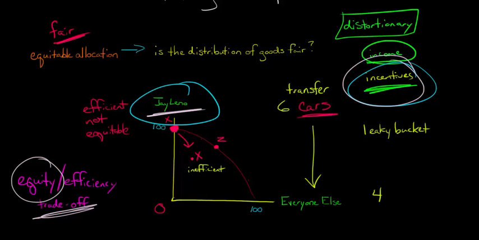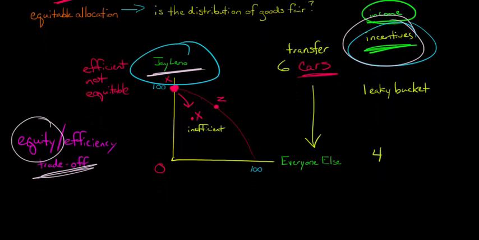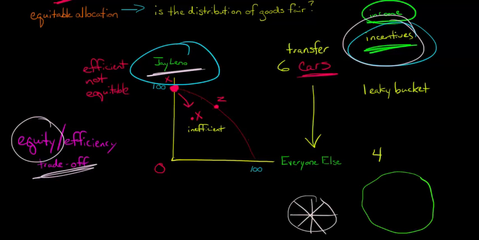So some people will say, look, what we need to do instead of thinking about this transfer business is think about how can we grow the pie? So if we think about it as a pie, right, with different slices of pie or a pizza, right? And you've got different slices. One way of thinking about it is, hey, is there some way I can make this pie even larger, right? So here with our PPF, we're just assuming that the technology is fixed and so forth. But that's just in the short run. In the long run, technology is not fixed, right? We can come up with new technology and stuff like that.